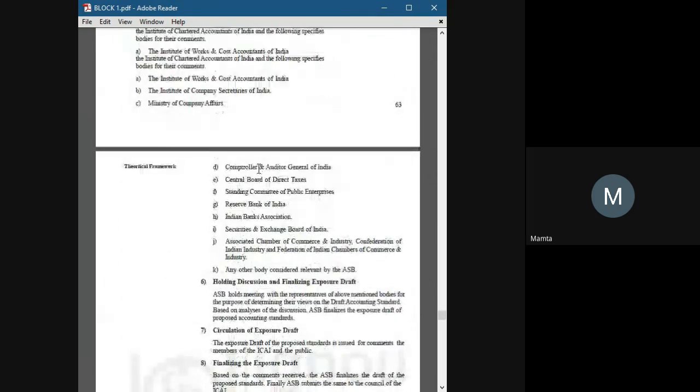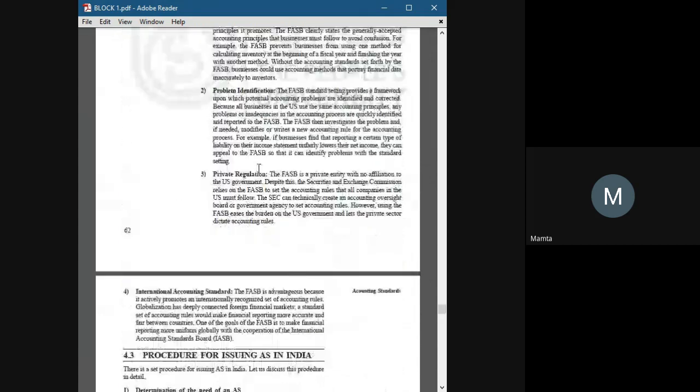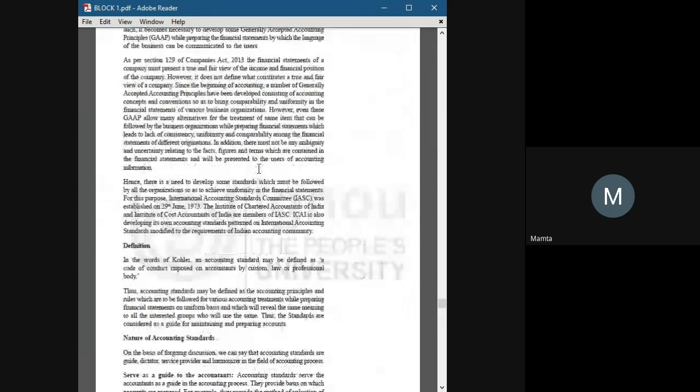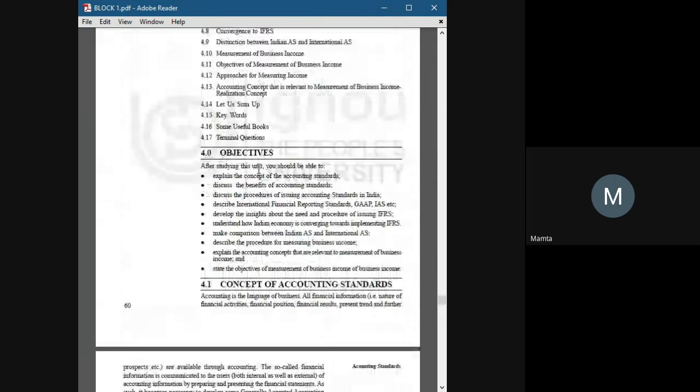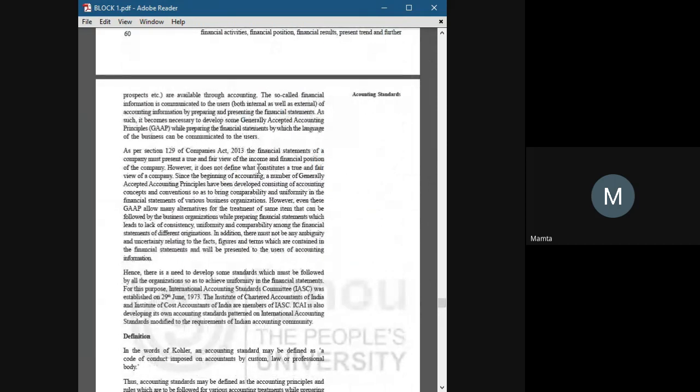So yes, it's unit 4, accounting standards. So what is accounting standard? Anyone?